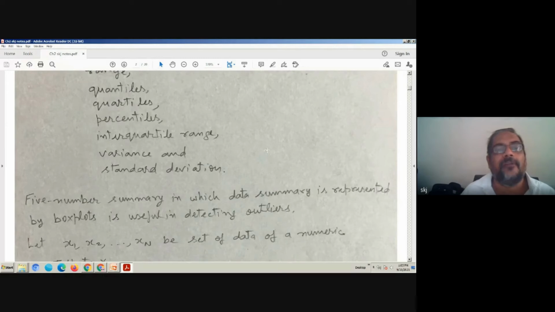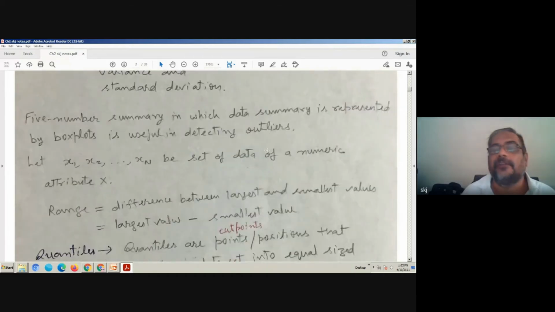Many students might know this word percentile. It is used during admission in several examinations. But a simple definition of percentile is not sufficient here. We will discuss it in somewhat more detail, and the quantile and quartile definitions will give you the inference about the percentile. So here we will have some detailed discussion, not simple definitions. And the 5-number summary, represented by a box plot, is useful in detecting outliers.